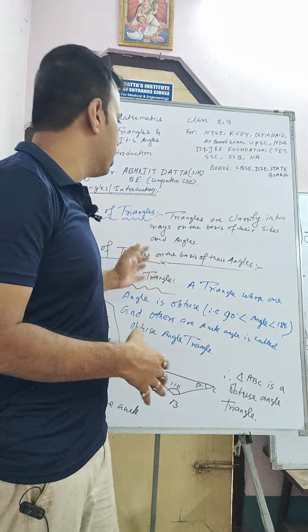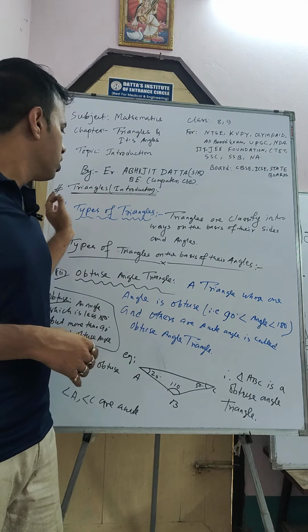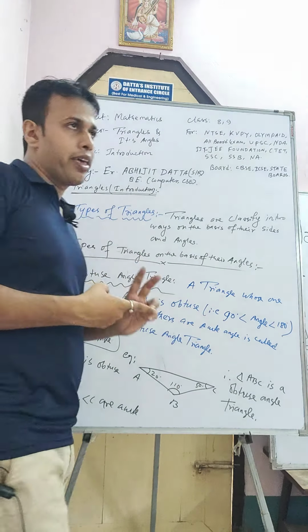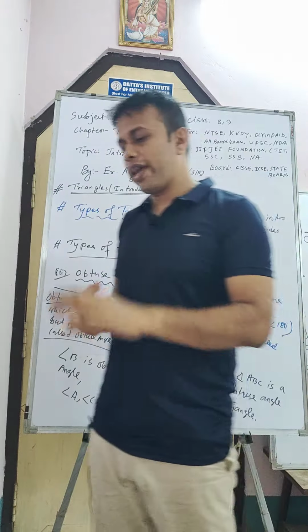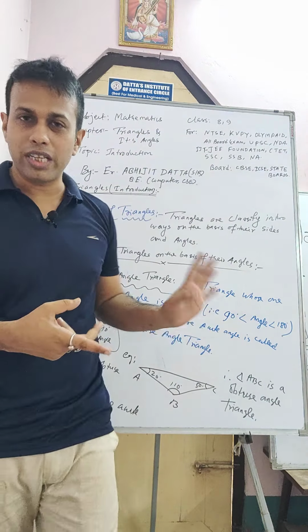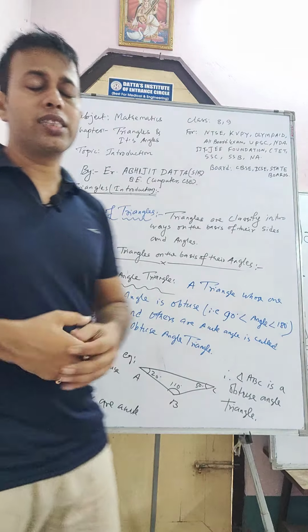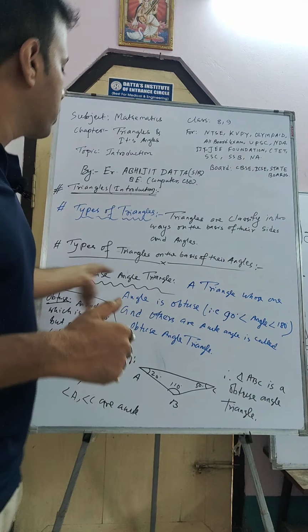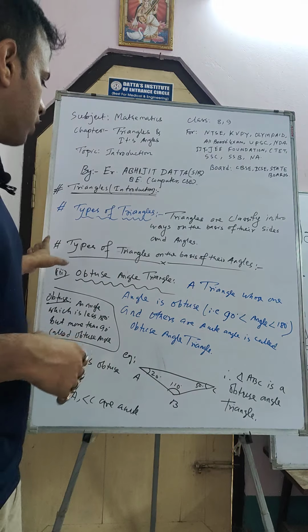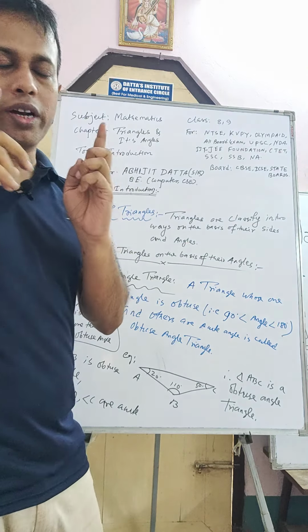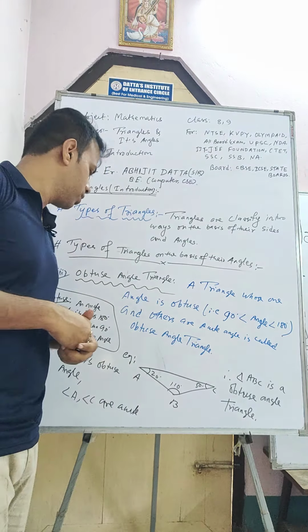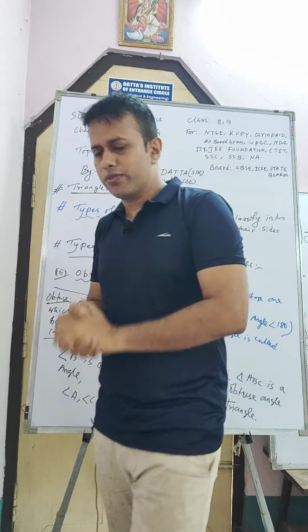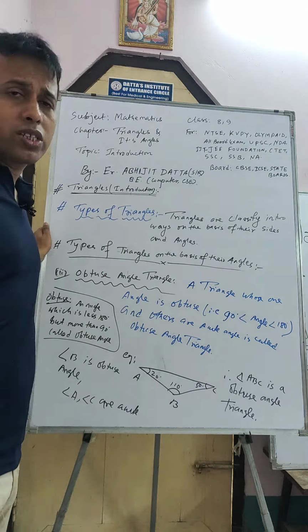Okay, next we study the types of triangles on the basis of the angles, and there are also 3 types. Number 1 is acute angle triangle, a triangle whose one angle is acute. Then we learn right angle triangle, that is a triangle whose one angle is a right angle, that is, one angle must be 90 degree. Then we learn the obtuse angle triangle, a triangle whose one angle is obtuse, that is, one angle must be more than 90 and less than 180. So these are the basic foundations of a triangle. If you watch this again and again, then you will be a master in triangles.